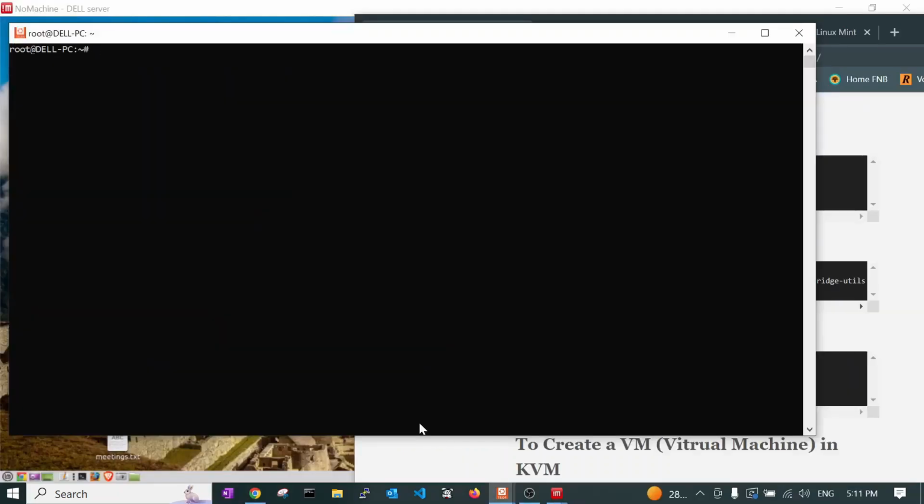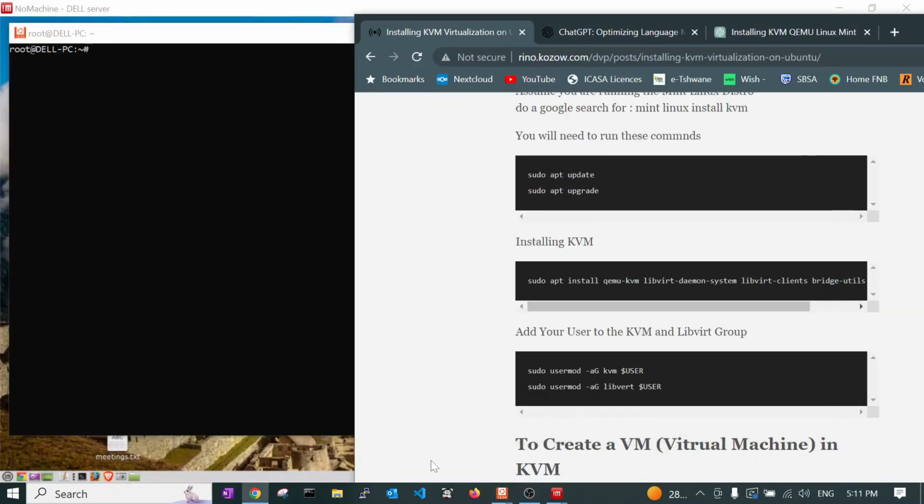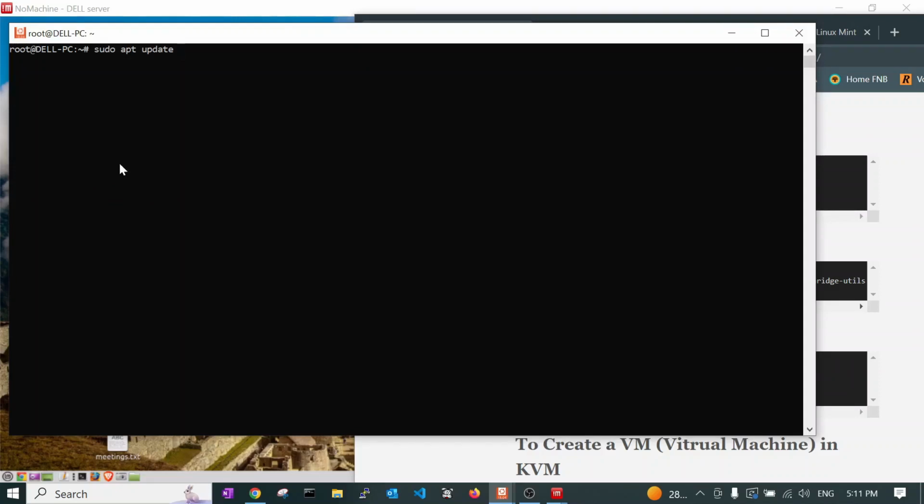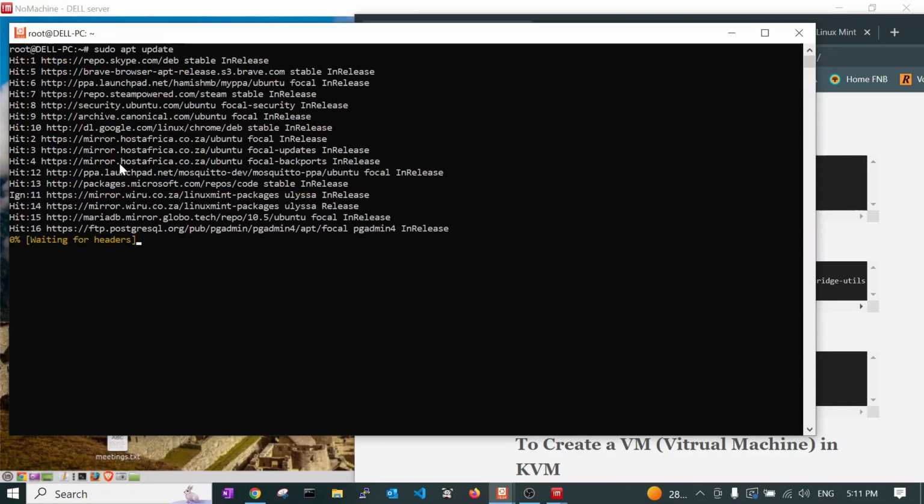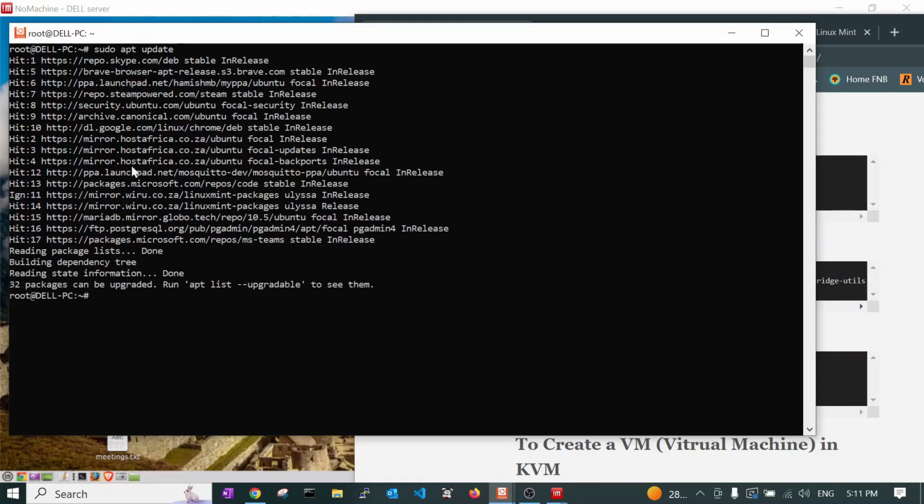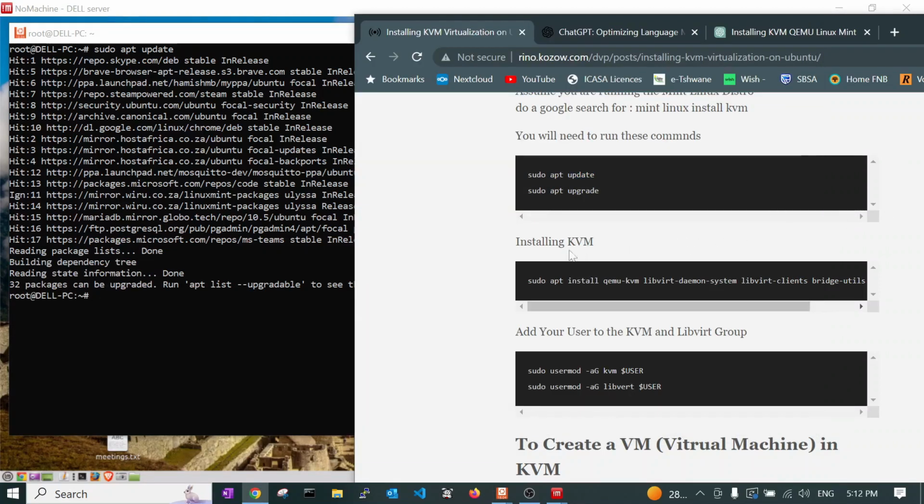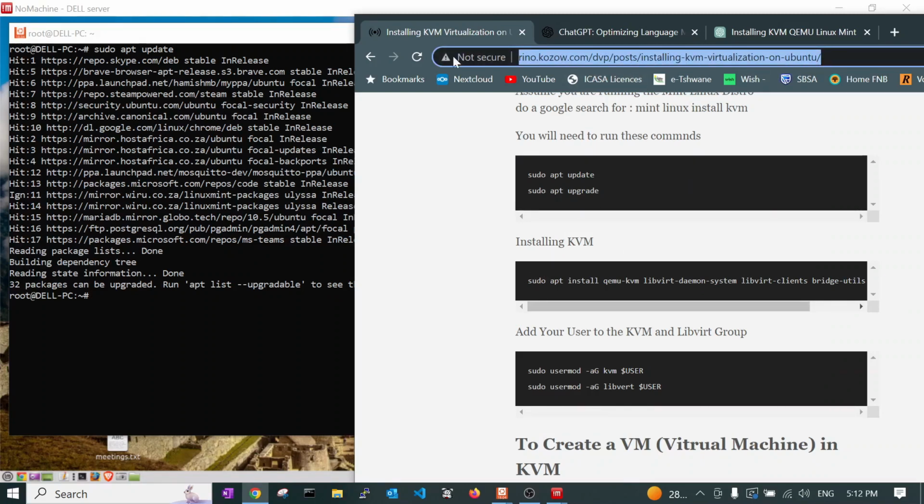We are now going to install the QEMU and the libvirt and the virt manager. First, we need to do an update. We're going to run this command, sudo apt update. Now we are going to run this command, and this information is available on the blog. We have provided a link below. Have a look at the link below.